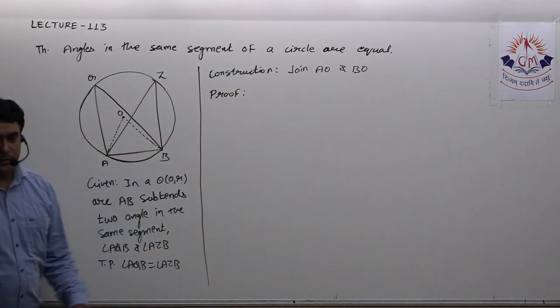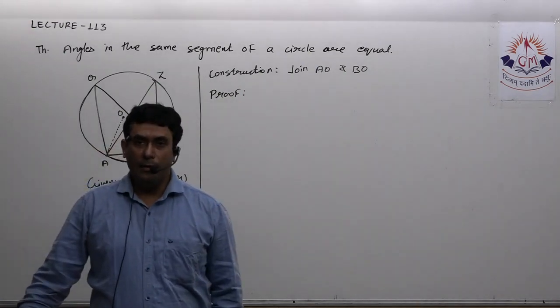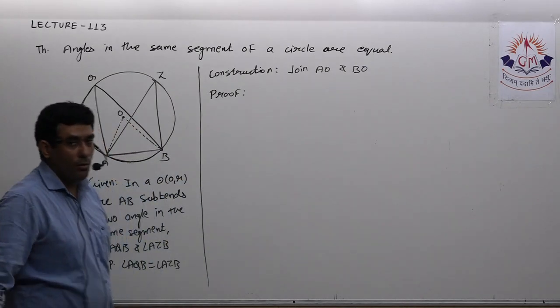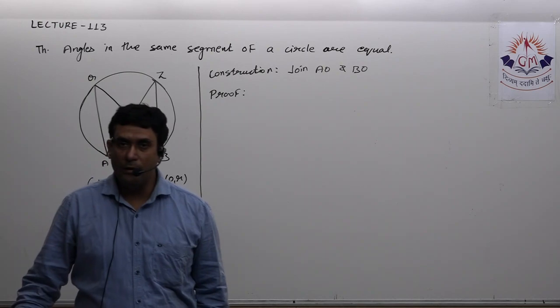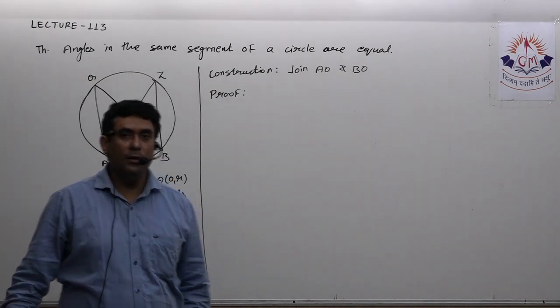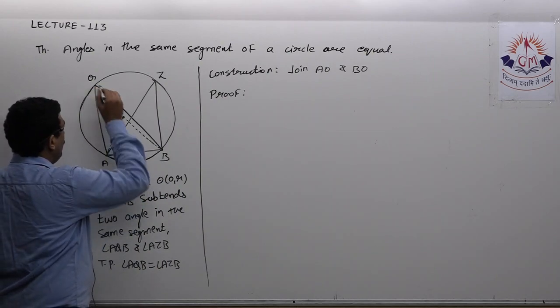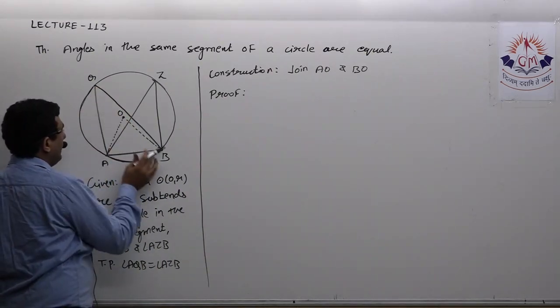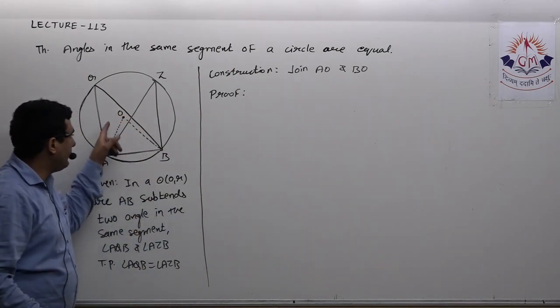Just now we saw a theorem saying that the angle subtended by a chord or an arc at the center is twice the angle subtended by it at the remaining portion of the circle. So here AQB is the angle subtended by AB at the circle and AOB is the angle subtended by AB at the center.